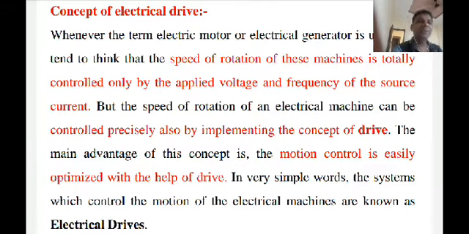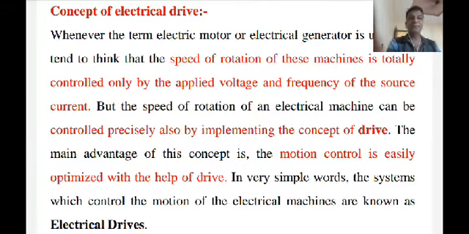When you talk about the second method, it is the flux control method, or field current control method. In this method, we generally keep the armature voltage constant and vary the field current.